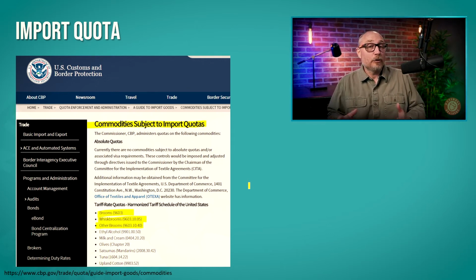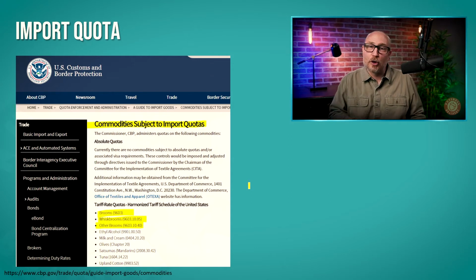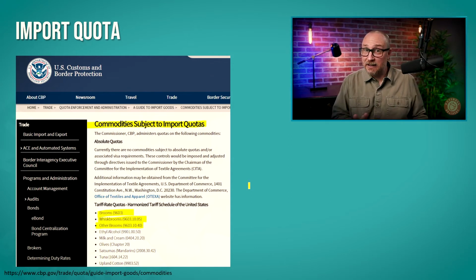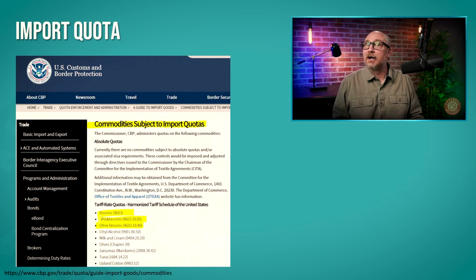We, the United States, can only import so many before we can say, no more, you now have to buy domestically. Yes, it's a way of protecting a domestic industry. And apparently the broom lobby is stronger than I would have thought.